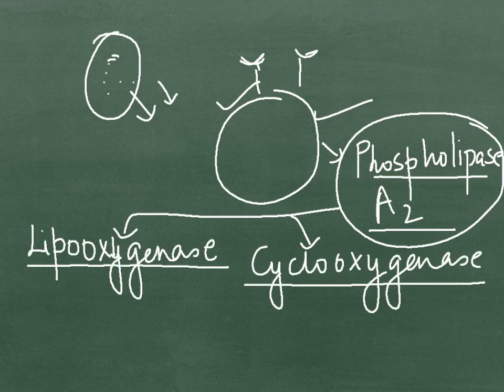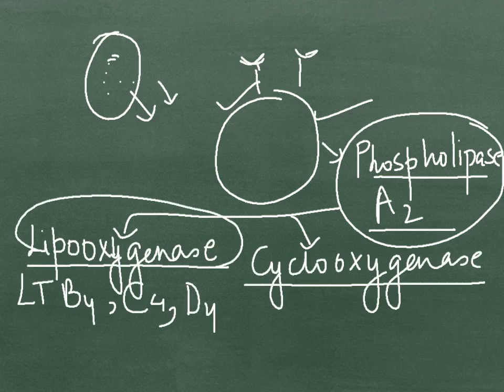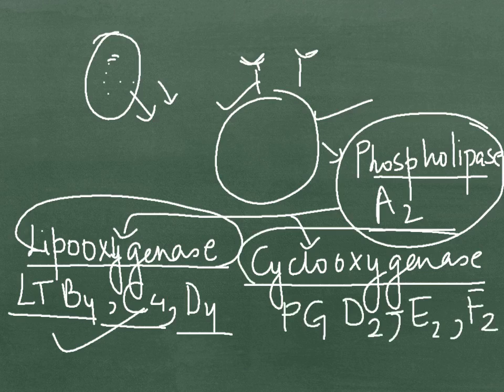In the lipoxygenase pathway, the leukotrienes such as LTB4, C4 and D4 are produced. Always remember that these leukotrienes are very strong vasogenic as well as spasmogenic agents, which are 1,000 times stronger than histamine. And through the cyclooxygenase pathway, prostaglandins are produced such as D2, E2 and F2.